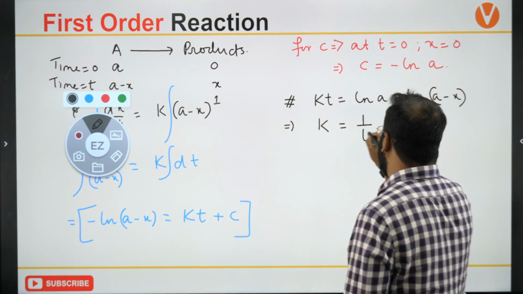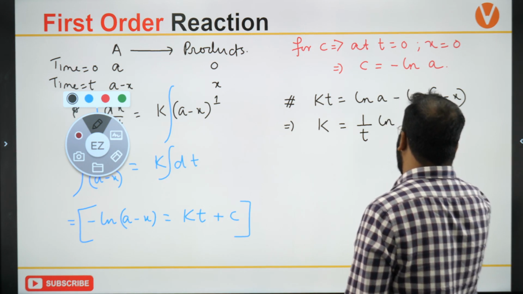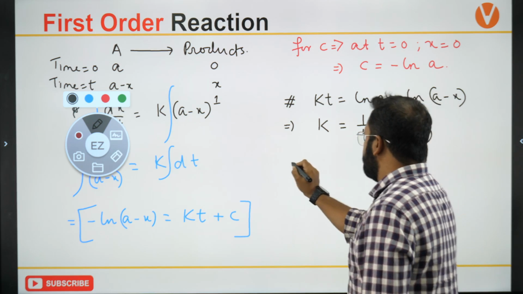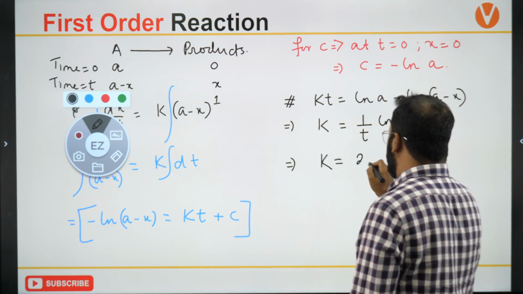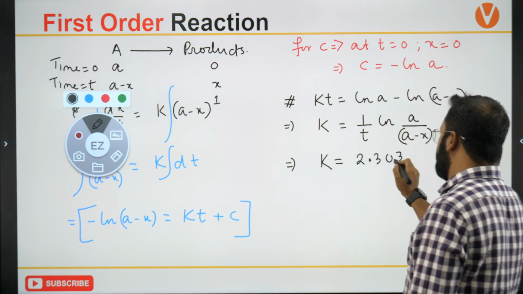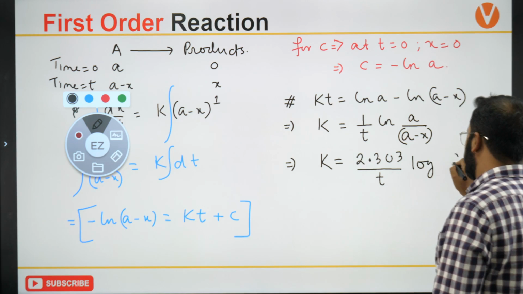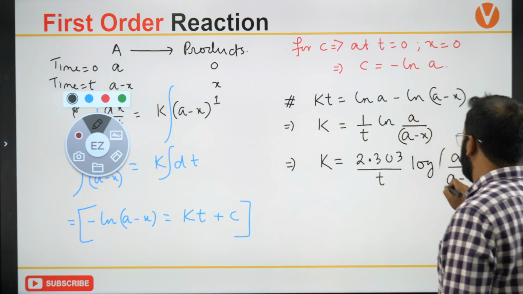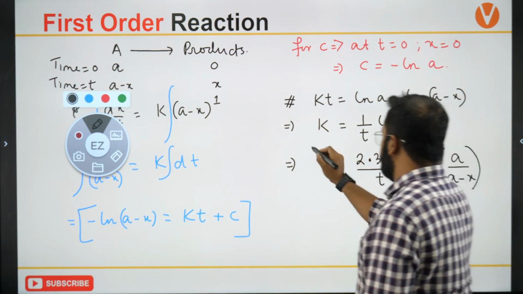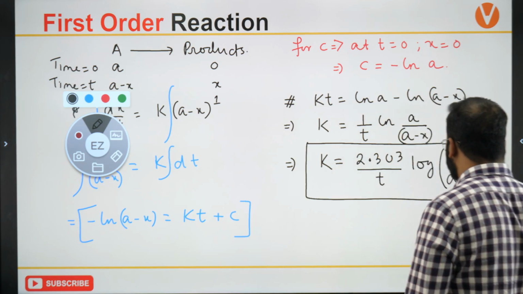So k equals 1 by t ln of a upon a minus x, or we can simplify this to 2.303 upon t log of a upon a minus x. This is your equation that you would be using.